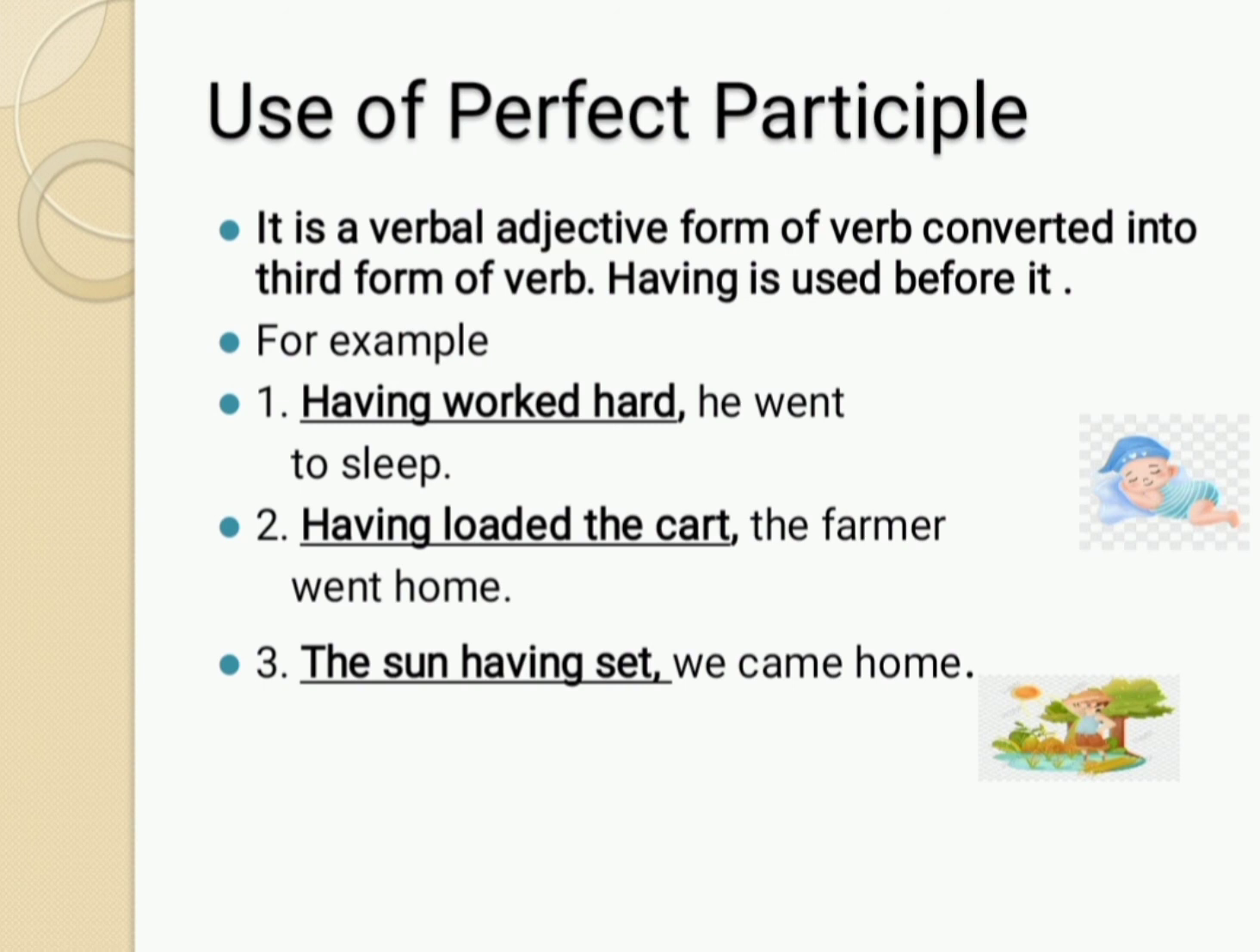For example, having worked hard, he went to sleep. Here, having worked hard is perfect participle. In the next example, having loaded the cart, the farmer went home. Here, the underlined words having loaded the cart is perfect participle. In the third sentence, the sun having set, we came home. Here, the underlined words the sun having set is perfect participle.